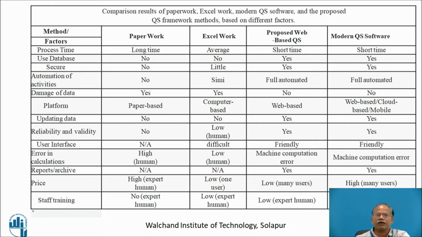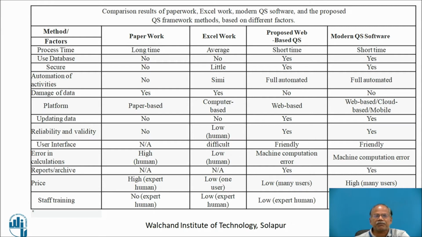There are methods which are labeled at the top, and then there are factors which are listed on the left hand side. The process time for these particular softwares is compared, wherein paperwork takes the longest possible time and the modern quantity surveying softwares are taking the shortest possible time. In between, there are methods of Excel work which is taking average time.